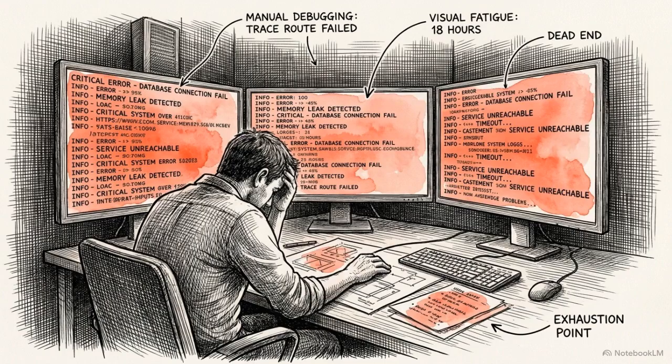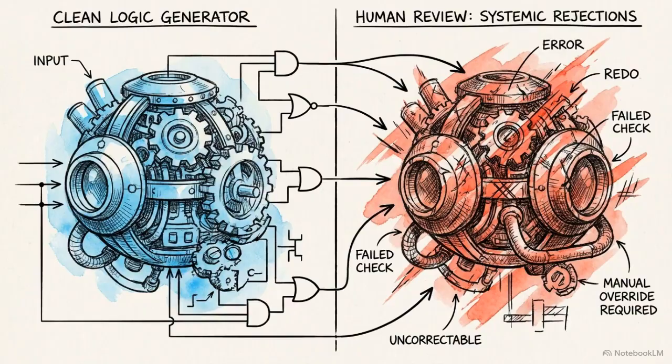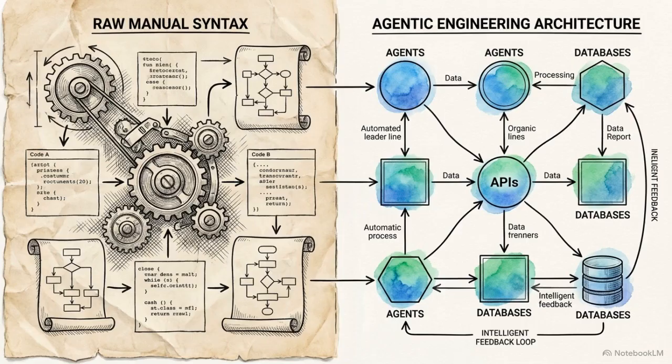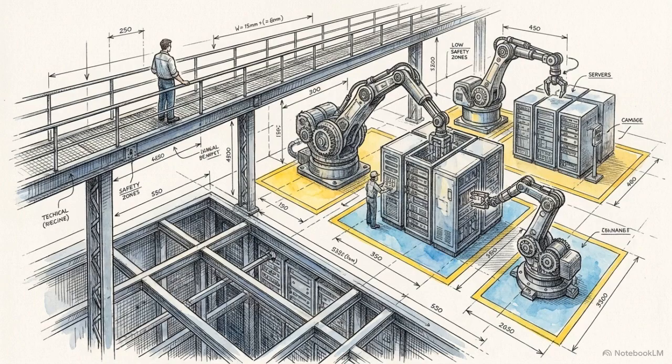Relying on human oversight to constantly hunt down and manually patch these errors does not save time. It traps you in a cycle where you're spending more time reviewing AI mistakes than you would have spent writing the code yourself. Moving from writing code to agentic engineering means moving from manual syntax to system design. You are no longer the author of every line. You are the architect of the environment where AI writes it.